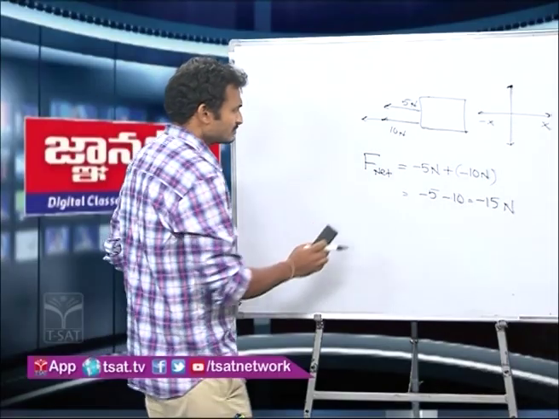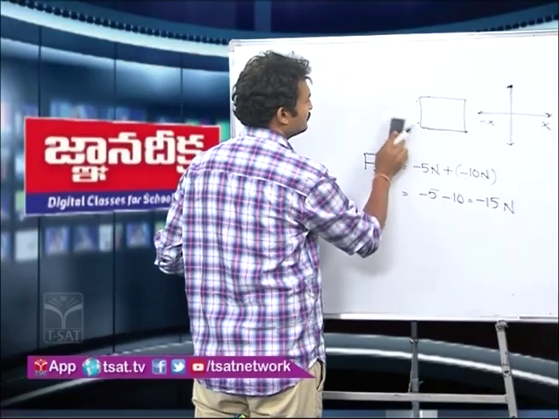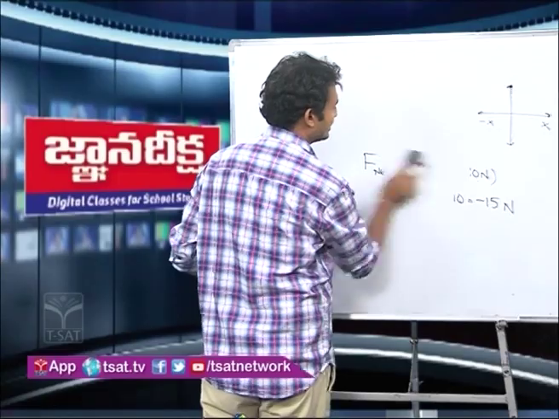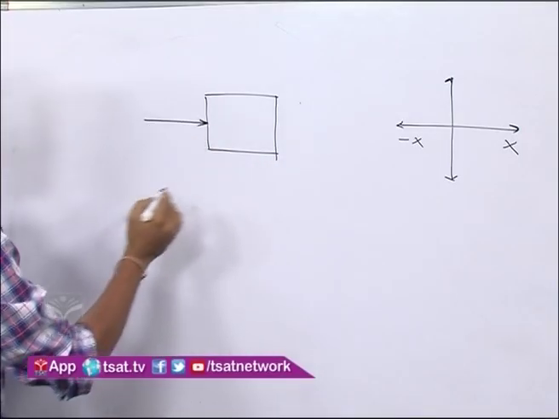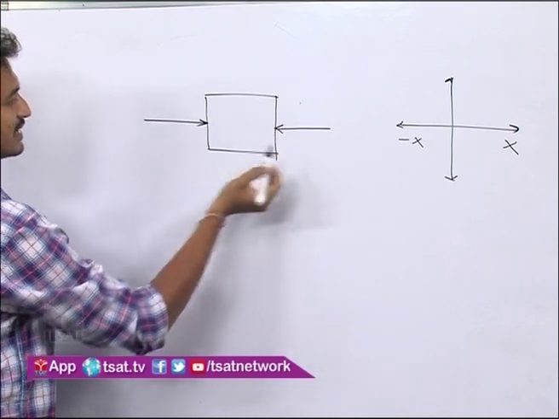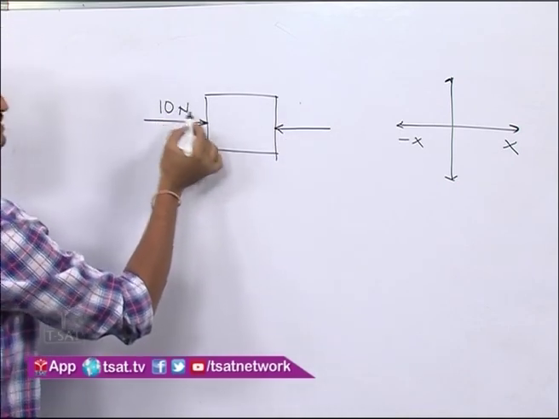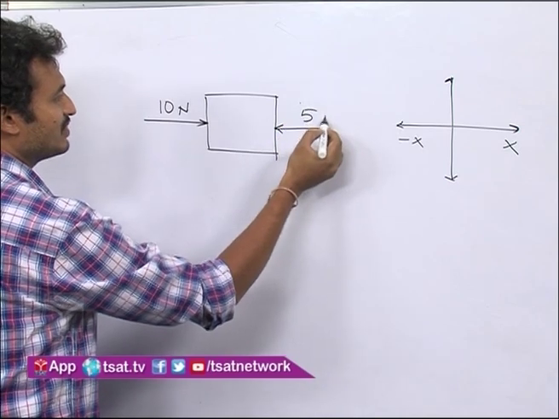So now if two forces are acting, let us take another example. See, this is an object, and one force is acting in this direction, another force is acting in this direction, let it be 10 newtons, and this is for example 5 newtons.